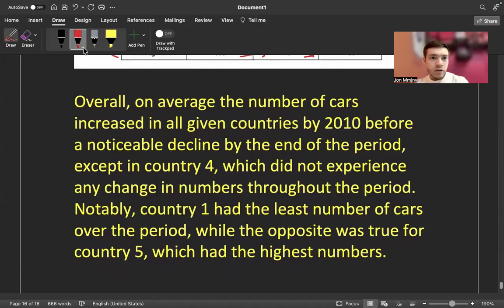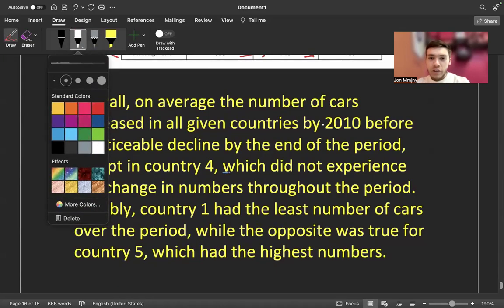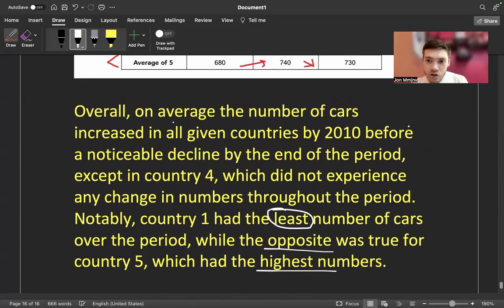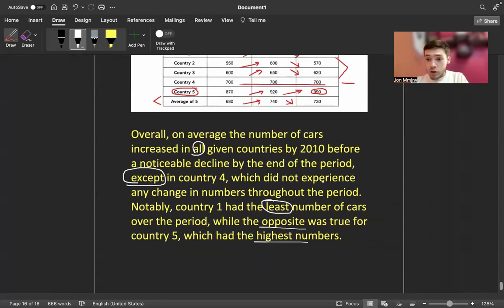I actually struggled. I wasn't even speaking while writing. So again, I mentioned the lowest, I mentioned the highest, I mentioned the average, and I mentioned something that's related to all of the countries. I mentioned exceptions. So this is basically the textbook definition of an overview. And this is exactly what I wanted to cover today.